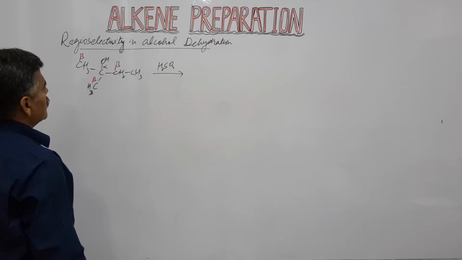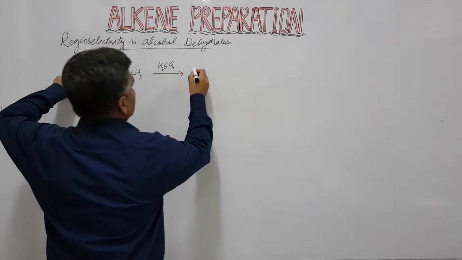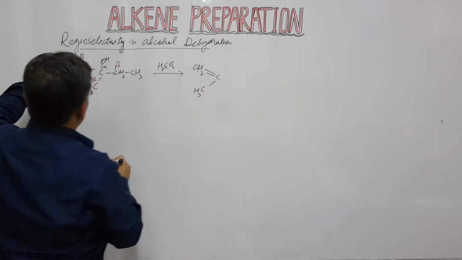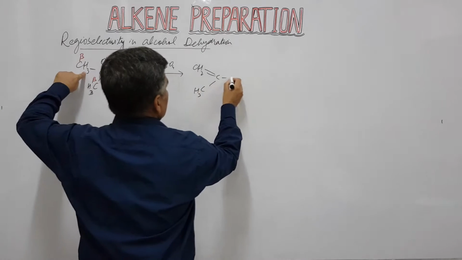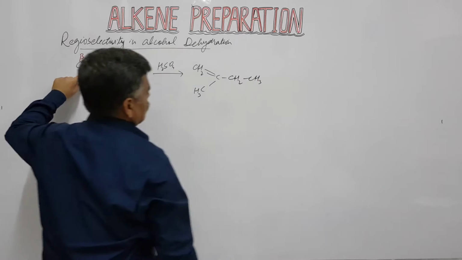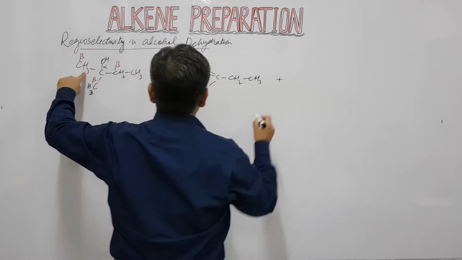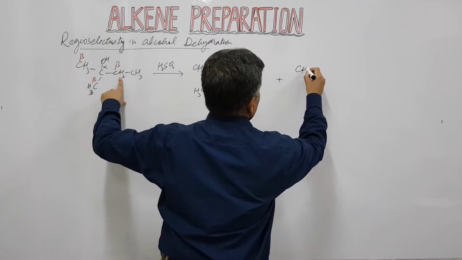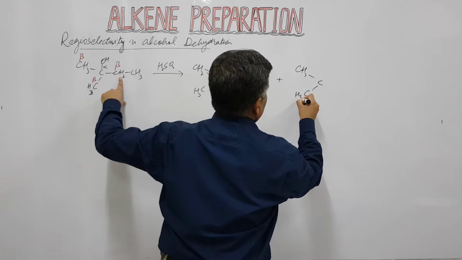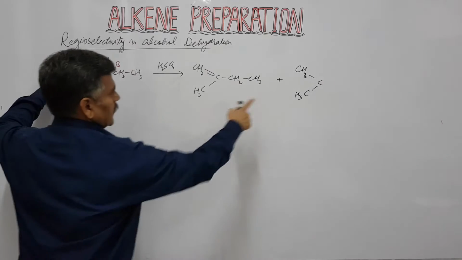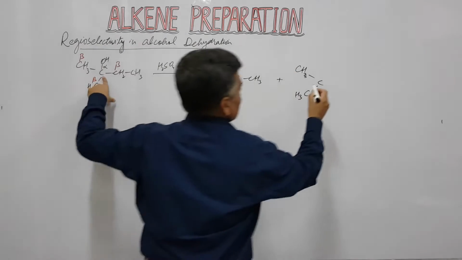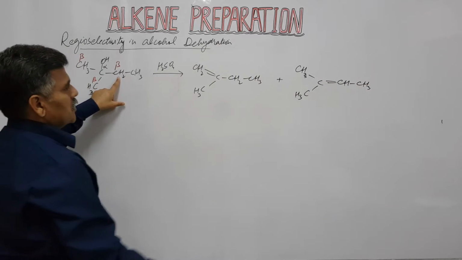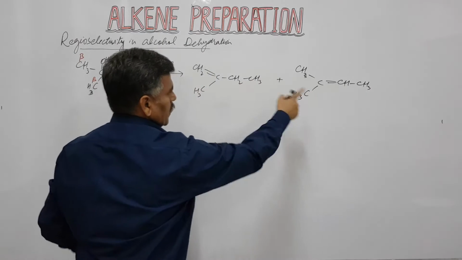sulfuric acid. It results in the formation of, suppose if this hydrogen is removed, then CH2 double bond C and CH3. If this hydrogen is removed, then we have this type of alkene. On the other hand, if the second hydrogen is removed, then we have CH3 C CH3, both these methyls are the same, and we have this carbon double bond CH and CH3. This hydrogen is removed, so here we have CH. These two are different isomers.